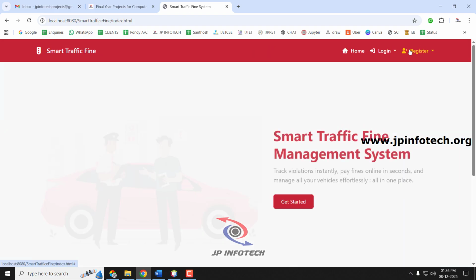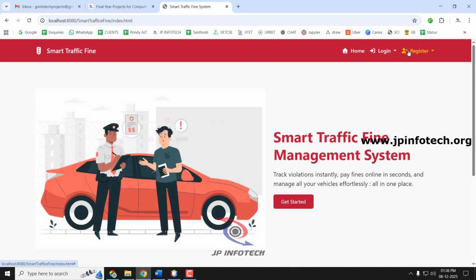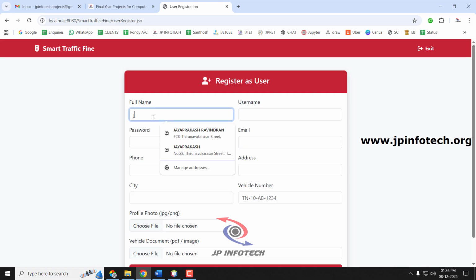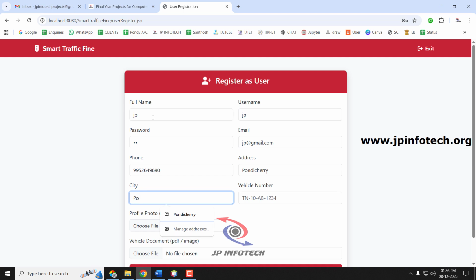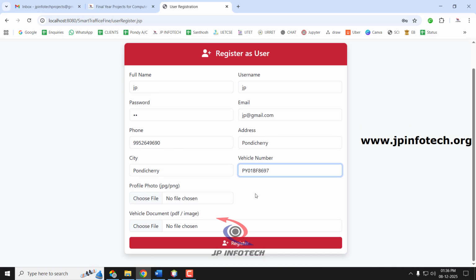Now let us log out from the admin part. Let me create a registration for the user part, as we don't have any user right now. Let me go to the user registration. You can enter whatever username you want, the password, email ID, phone number, address, city, and the vehicle number. Whatever vehicle number you enter, the violations entered by the police officer will be mapped to it. I'll show you during execution.